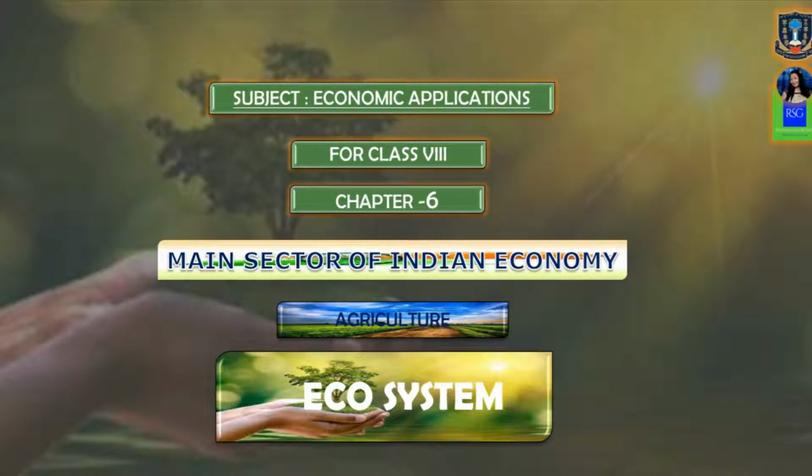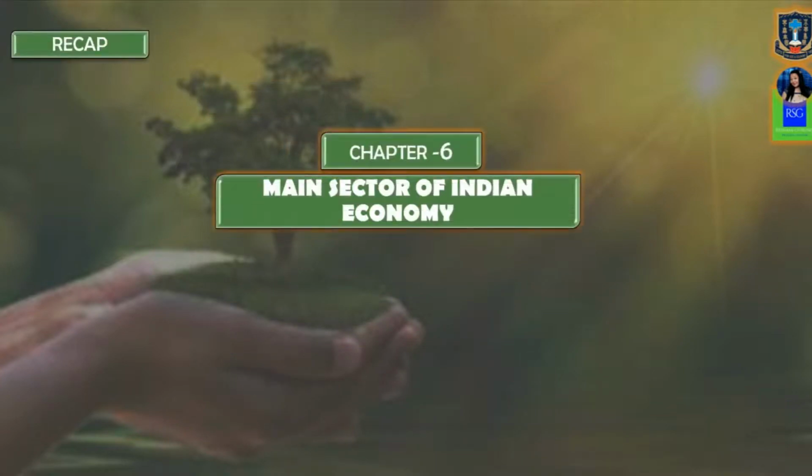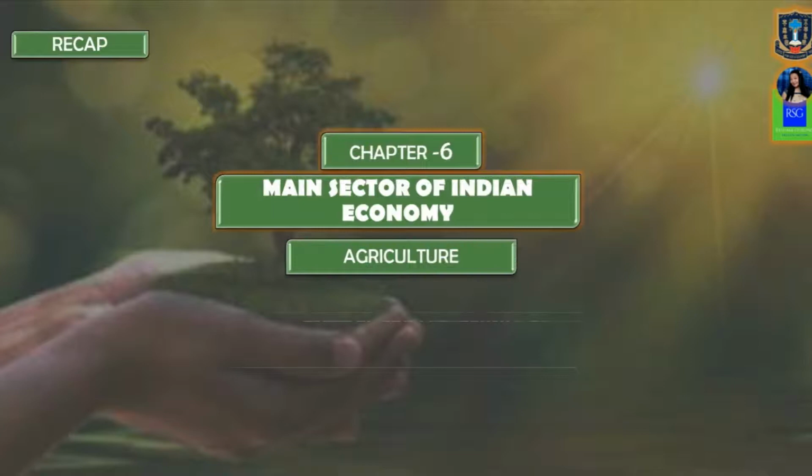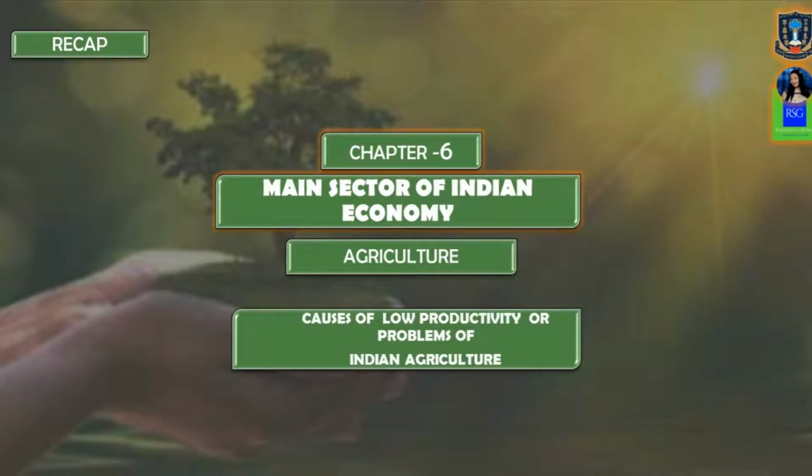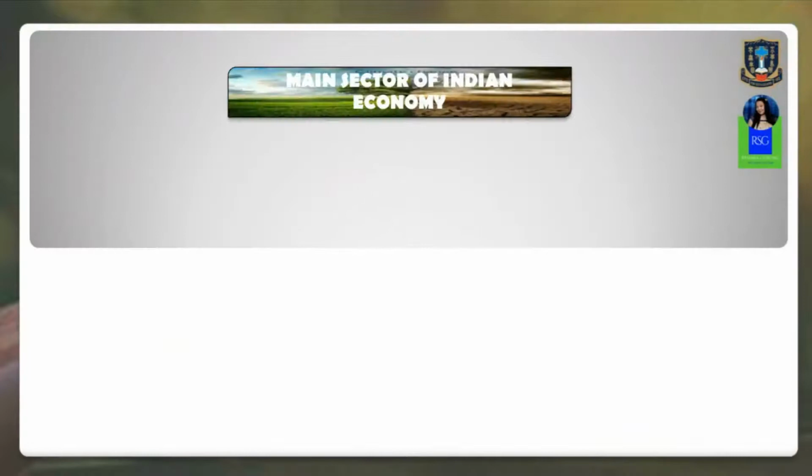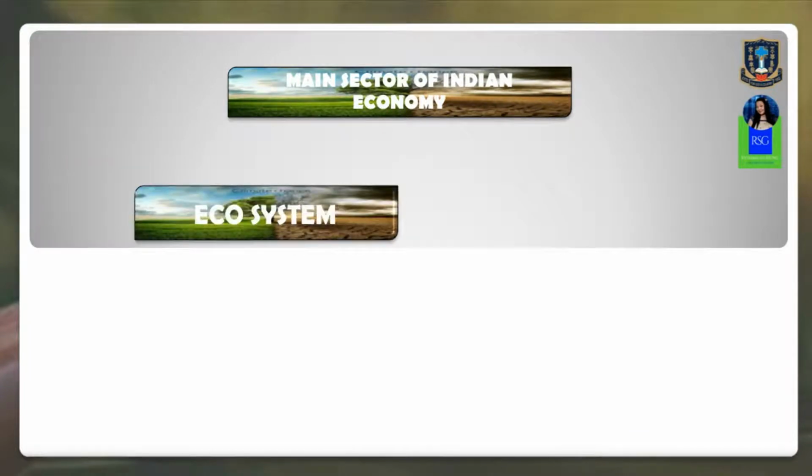Before we proceed to today's topic, a bit of recap on what we did in the last class. In the last class, we studied about the various causes of low productivity, or the problems of Indian agriculture. This is what we studied in the last class. As I said, today, first of all, let us see what an ecosystem is.